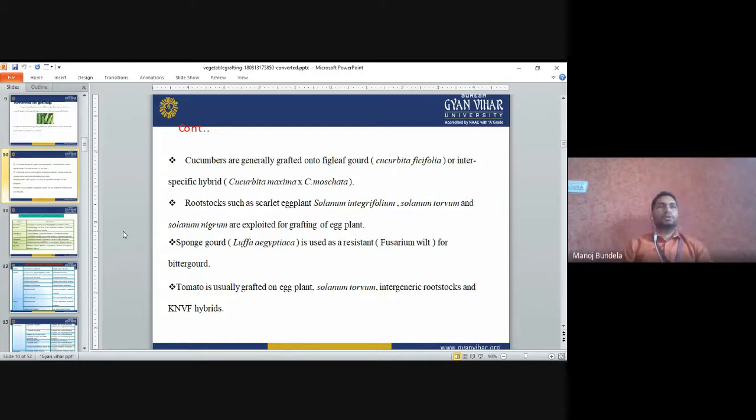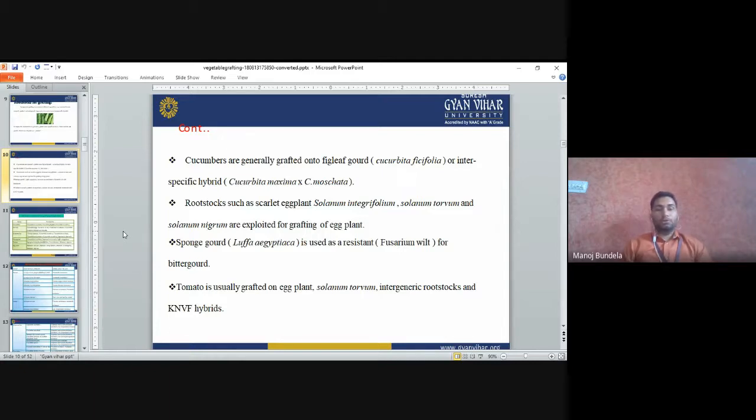Sponge gourd, Luffa, is used as a rootstock for bitter gourd because it is resistant to Fusarium wilt. So sponge gourd we can use as a rootstock in bitter gourd. Sponge gourd is resistant to Fusarium wilt, so for Fusarium wilt resistance we use sponge gourd as a rootstock in bitter gourd.